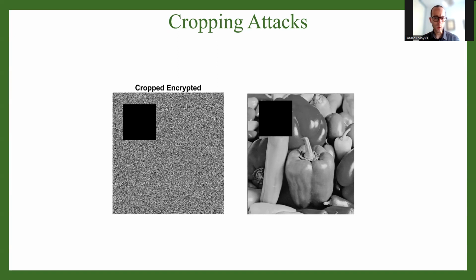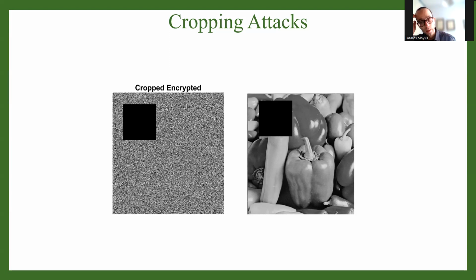Once we reverse the encryption process, the part of the cropped signal that was lost is going to be lost again exactly as it is in the plain text file. So I lost this part of the encrypted image, and exactly this same part is lost in the original plain text, right? So we have a loss of information. The exact part that was cropped is the exact part that gets lost in the final plain text file.